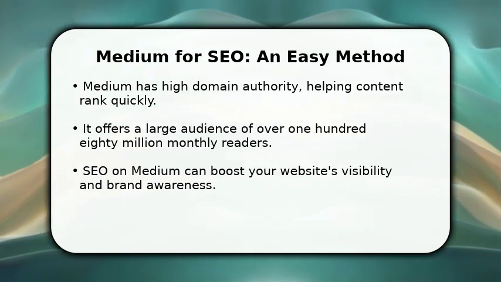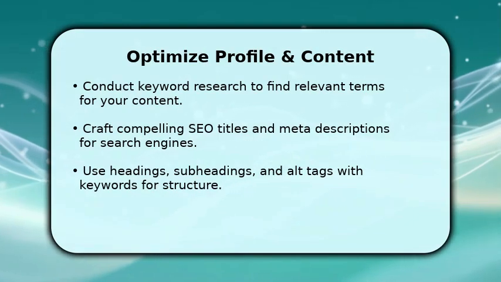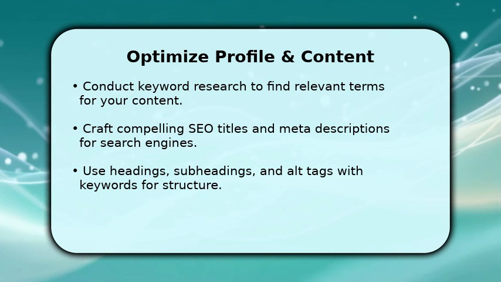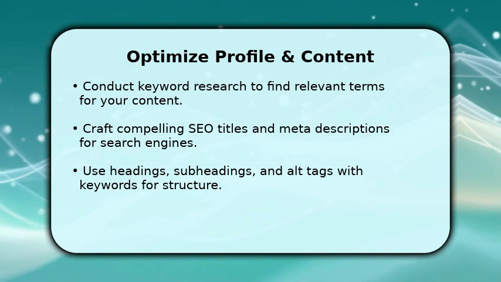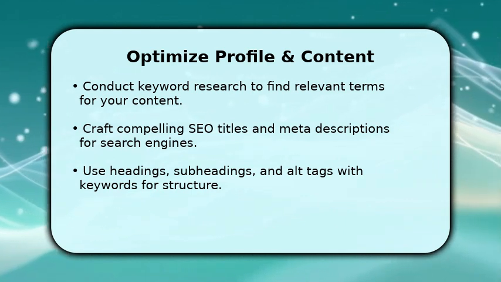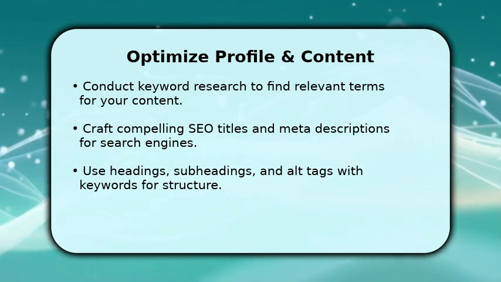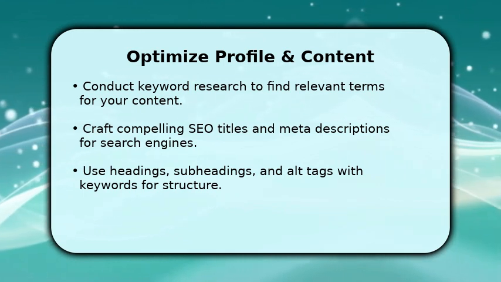Let's dive into the easy methods to achieve this. First, optimize your profile and content. Begin with thorough keyword research to identify terms your audience searches for. Next, create engaging SEO titles and meta descriptions that attract clicks from search results. Within your articles, use clear headings, subheadings, and alt tags for images, all incorporating your chosen keywords.